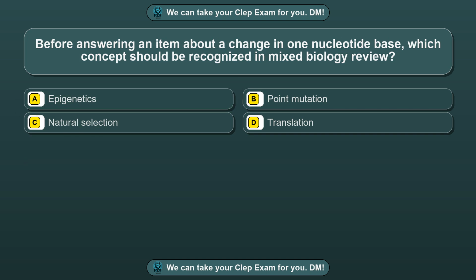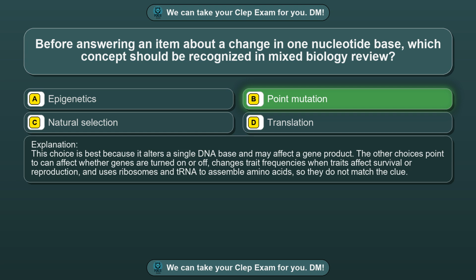Question 75. Before answering an item about a change in one nucleotide base, which concept should be recognized in mixed biology review? Option A, epigenetics. Option B, point mutation. Option C, natural selection. Option D, translation. The correct answer is option B, point mutation. This choice is best because it alters a single DNA base and may affect a gene product. The other choices point to can affect whether genes are turned on or off, changes trait frequencies when traits affect survival or reproduction, and uses ribosomes and tRNA to assemble amino acids, so they do not match the clue.